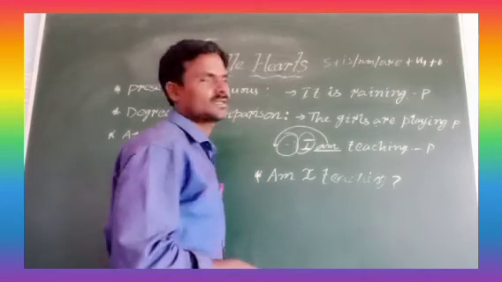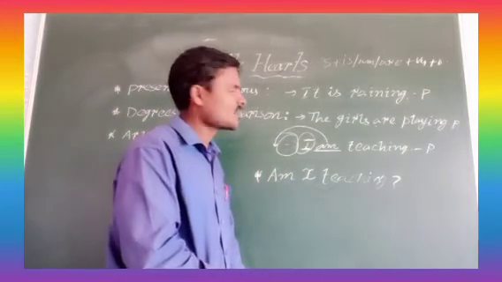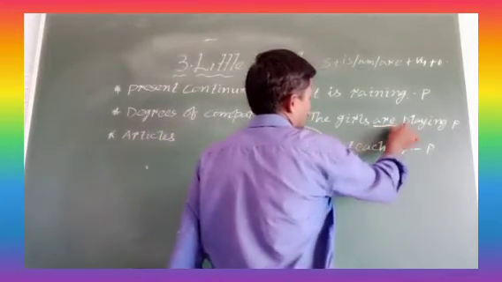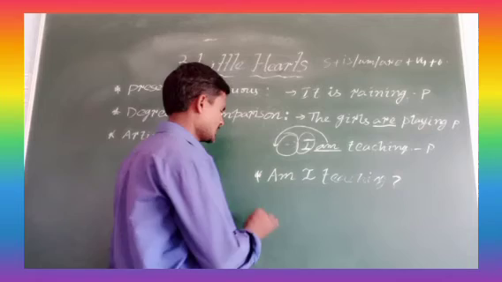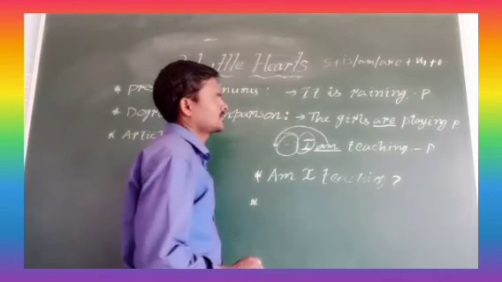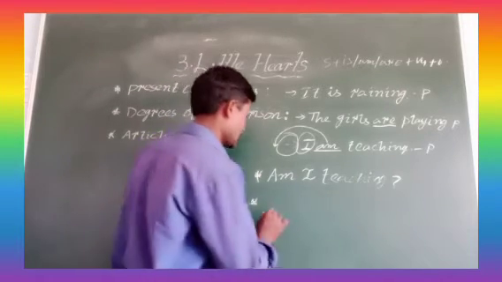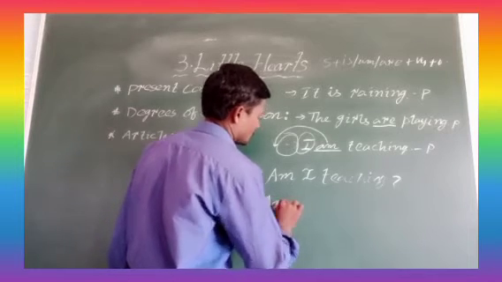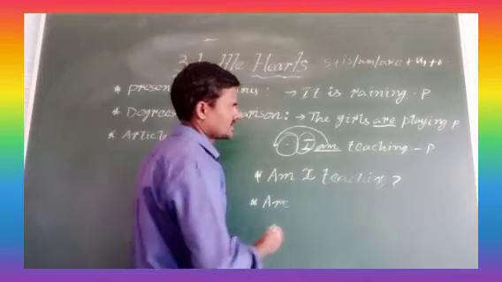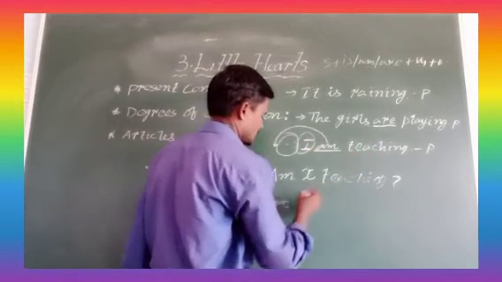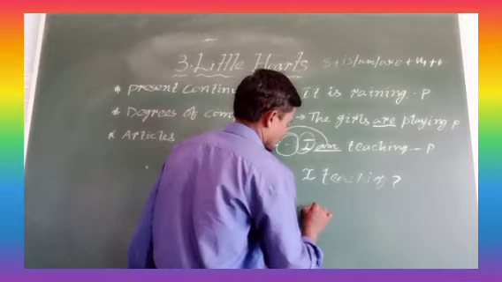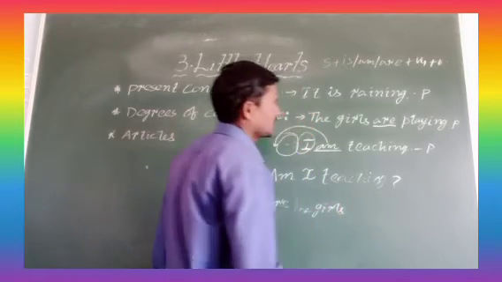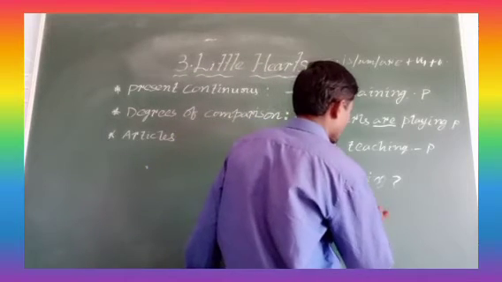Next, can you make this sentence? The girls are playing. Can you make this? Yes, obviously you can make it, because what is the helping verb in this? Are. Tell me what comes first. Are. Before are, what is there? The girls. Are the girls playing? Are the girls playing?